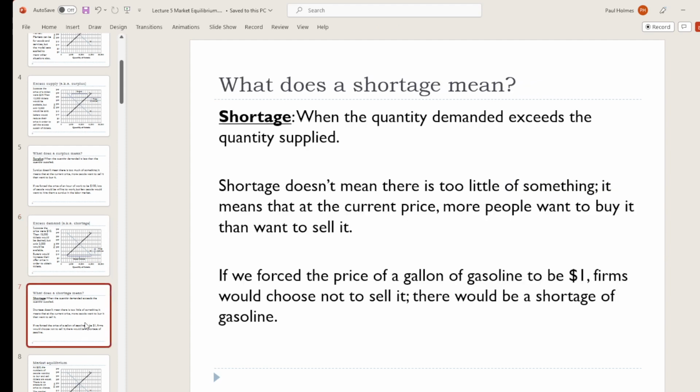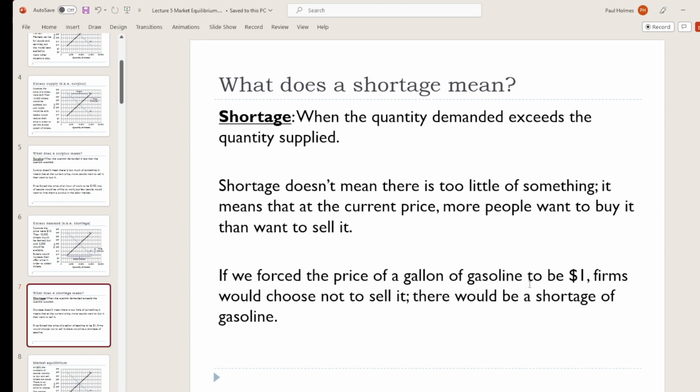Now, to be clear, just like a surplus didn't mean there was too many, a shortage doesn't mean there's too few. It just means that the price is not matching buyers and sellers correctly. In this case, it means there's too many people who want to buy at the current price compared to the number that want to sell.